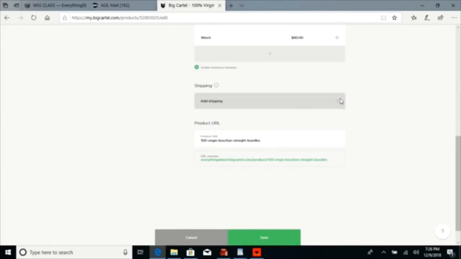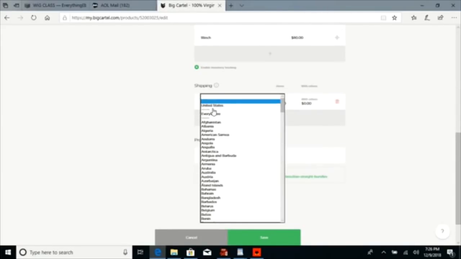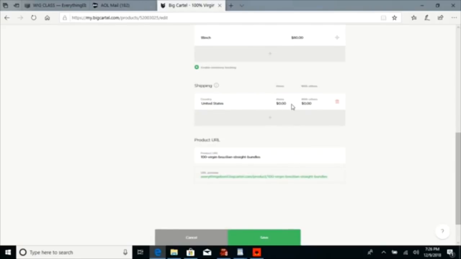You want to add shipping. Okay, so what country? The United States. Shipping by itself, you can choose your own shipping rates, but for this example, I'm just going to put $4.99. With others, this means if for this particular bundle, maybe I wanted to ship it out with a closure, are you going to add an additional amount to the price for shipping because you're adding more items? That's what this means. I typically always leave this at 0.